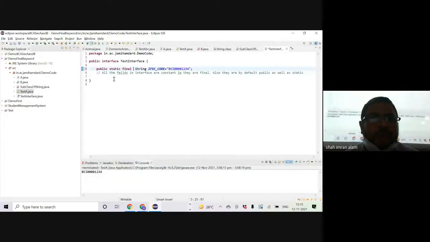So that's it about the final keyword. What about the methods of interfaces? As we said that the fields are by default public, static, and final, right? So what about the methods? We already discussed it, but again, just for the sake of repetition, I'm asking, what about the methods of interfaces? What are they by default? Anyone?